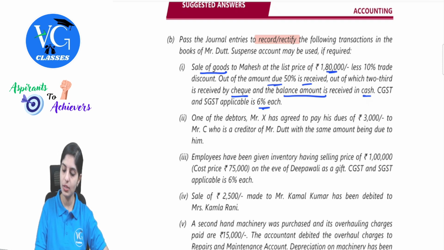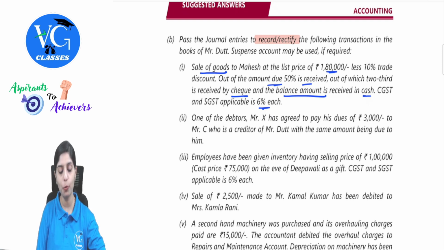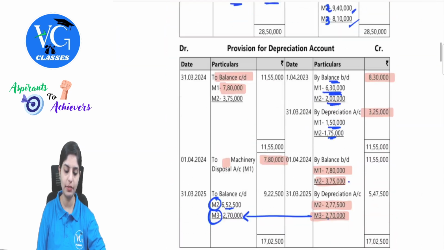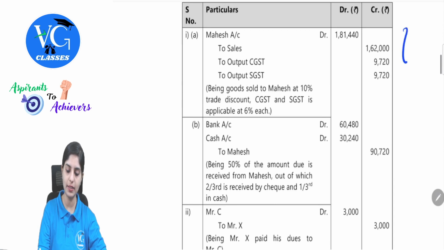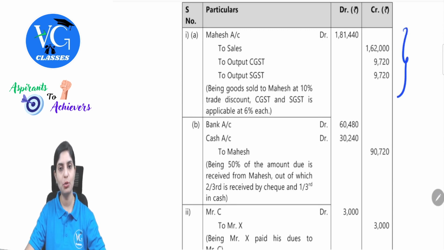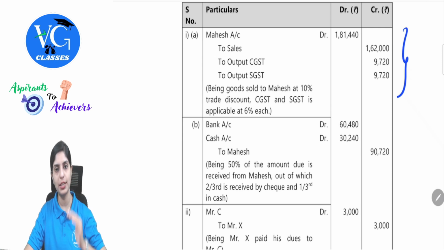Now, 9,720 plus 9,720, this was on 1,80,000 minus 10%. 9,720, 9,720. The total due amount was 1,81,440. Let me show this entry to you so that you will understand properly. So this is the entry which we discussed. Mahesh account debit to sales, to output CGST, output SGST.